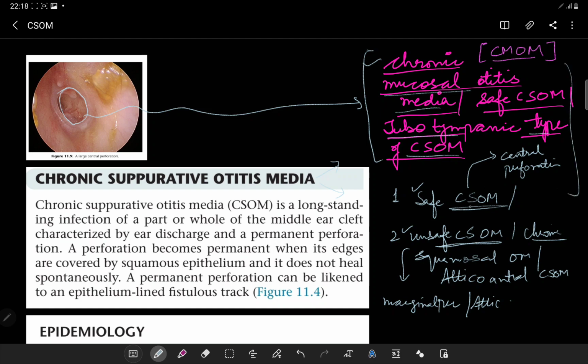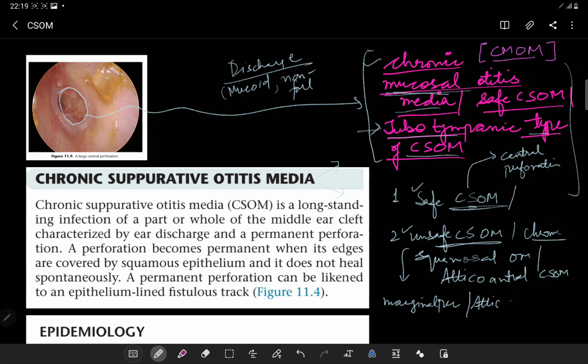Let's get started. So chronic suppurative otitis media, the chronic mucosal type. Why? Because the mucosa gets infected. Because there's some perforation, any infection from outside goes inside, which affects the mucosa, and it will cause a discharge. This discharge is very mucopurulent, mucoid type of discharge, which is non-foul smelling. There will be no smell, but it's a very profuse type of discharge, which occurs from external infection, or it can be any infection from the eustachian tube or upper respiratory tract infection. That's why it's also called the tubotympanic type of the CSOM.